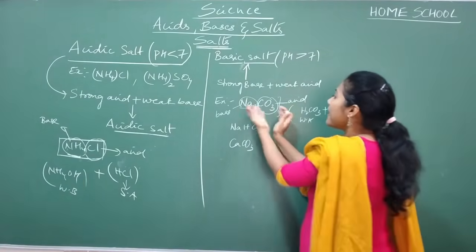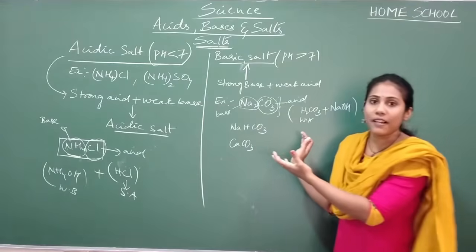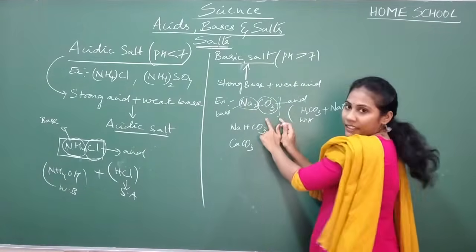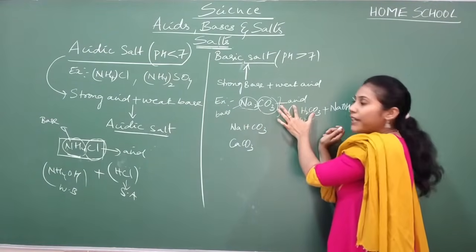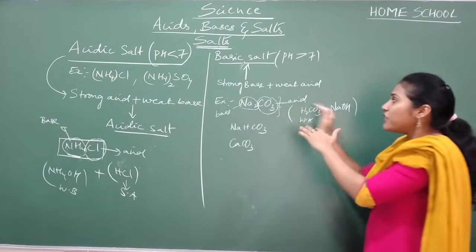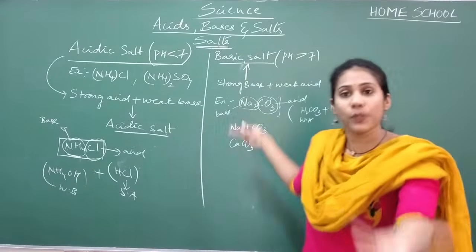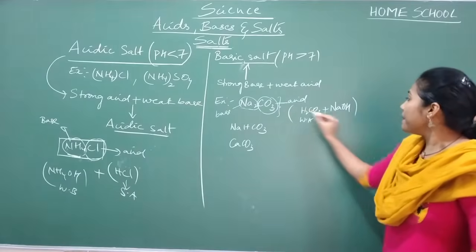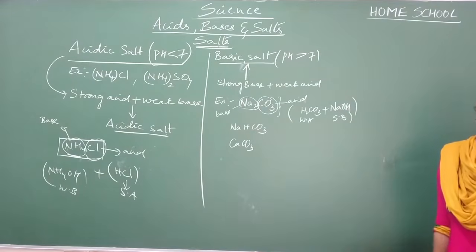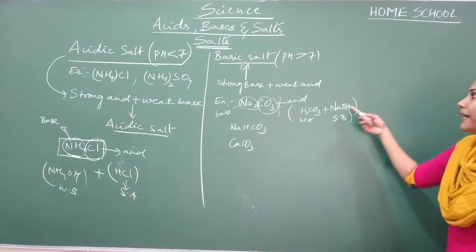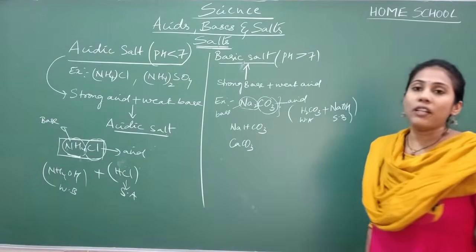The moment you see the salt, you must be able to predict from which base and which acid this salt has come. And how do you predict that? This is the trick here. Always the first part will be from base. The second part will be from acid. Once you know that, try to recall which acid contains CO3, definitely H2CO3, and which base contains Na, sodium hydroxide. So this particular salt must have come from carbonic acid and sodium hydroxide. So which is the stronger component here? Base. That is the reason we call this salt a basic salt. And the pH will always be greater than 7.